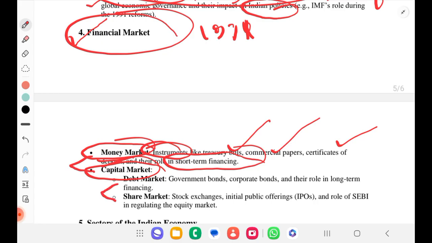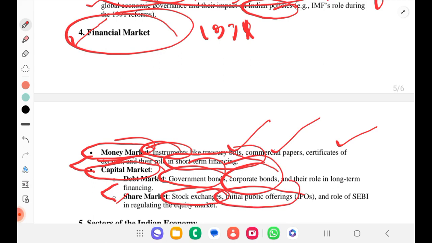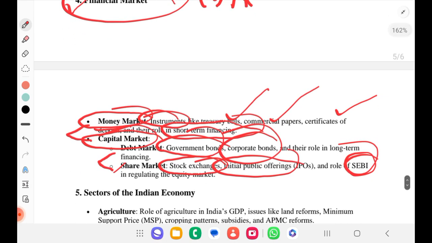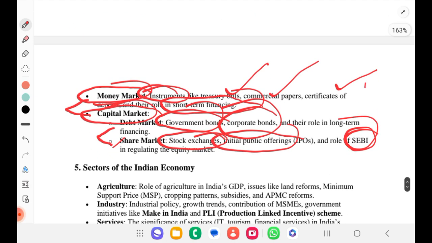In debt market, we'll understand about government bonds, corporate bonds, and their role in long-term financing. In share market, we'll understand stock exchanges, SEBI also, initial public offering, role of SEBI in regulating this equity market. All these things we'll understand under financial market.